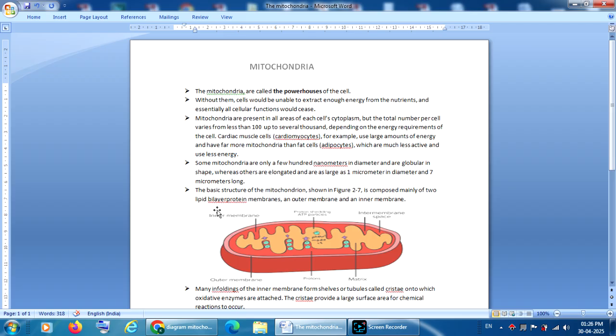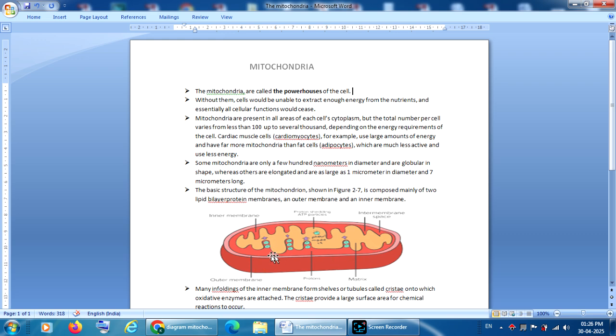And coming to the structure, the basic structure of mitochondria is shown here. It's a bilayer protein membrane. It mainly has two lipid bilayer protein membranes, the outer membrane and the inner membrane. Here is the outer membrane, and here is the inner membrane. This inner membrane has several foldings. These foldings, which are like finger-like projections, are called cristae. This is what we have to remember.